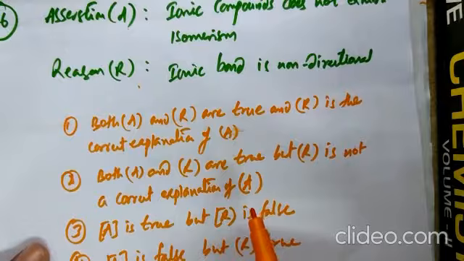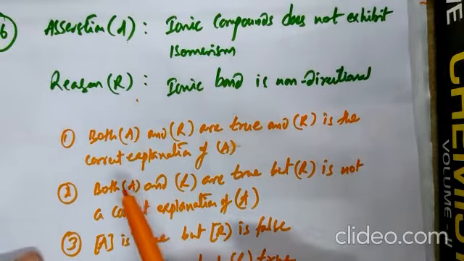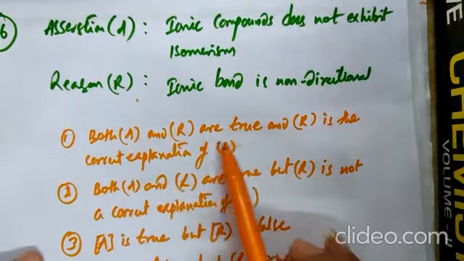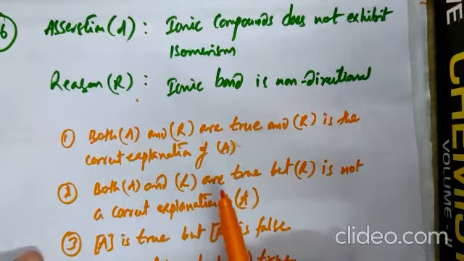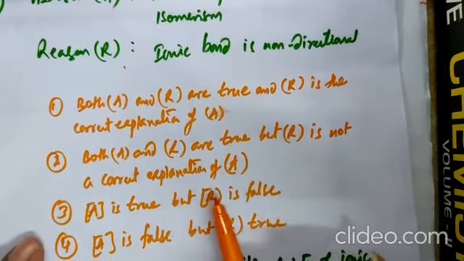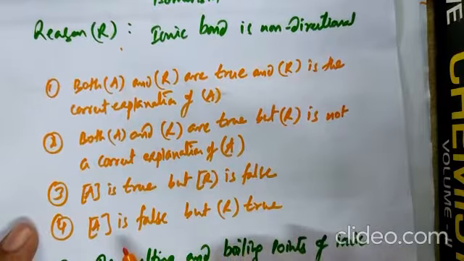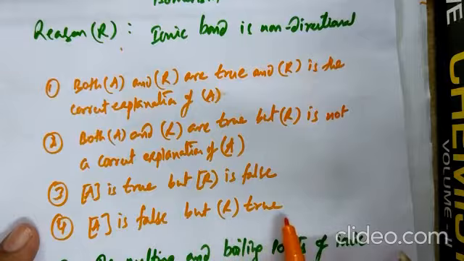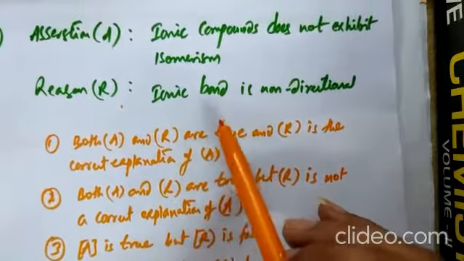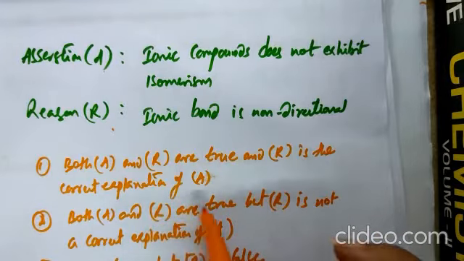For this type of question, whether the subject is maths, physics or chemistry, the options are the same. Remember the concept. First option, both A and R are right and R is the correct explanation of A. Second, A and R are right, but R is not the correct explanation of A. Third, A is true but R is false, and A is false but R is true. So here the correct option is: A right and R right, and R is the correct explanation of A.